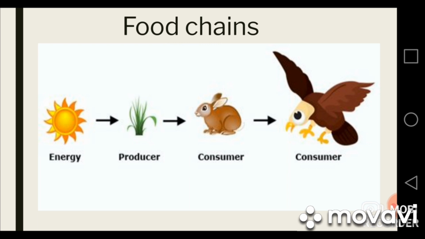The consumer, the rat, eats this plant and gets energy, and energy flows from the producer to this consumer. When another consumer, for example this eagle, eats the rat, the energy flows from the rat to that second consumer, and in this way different food chains can be constructed or made. The links of the food chains are always joined with the help of arrows, and the arrows show the flow and direction of energy from one living thing to another.